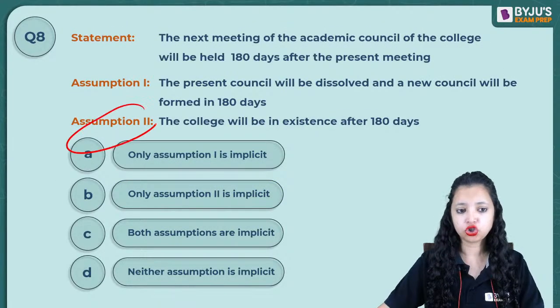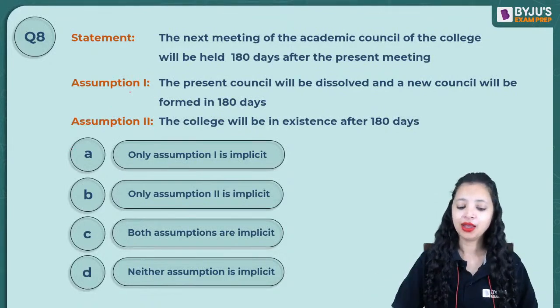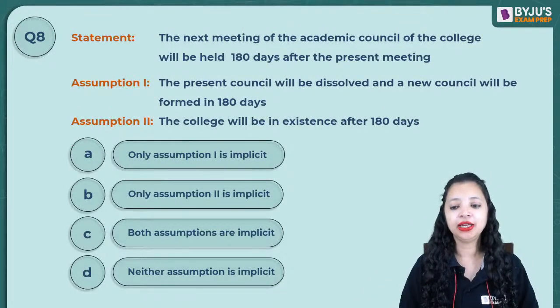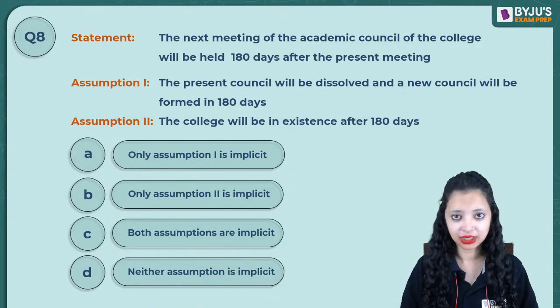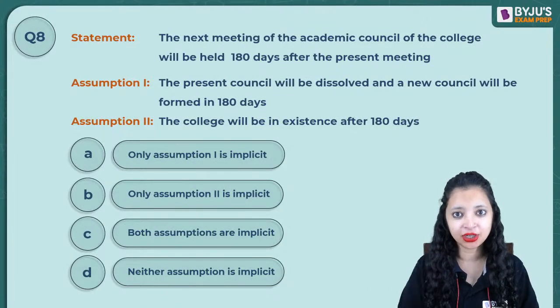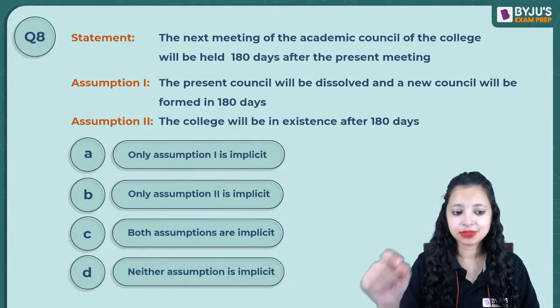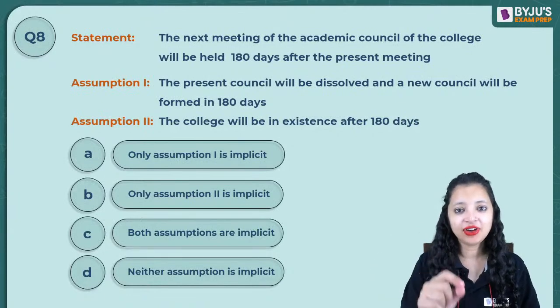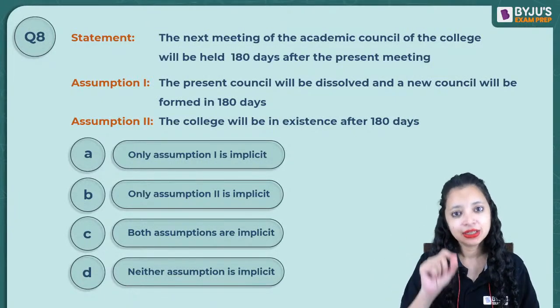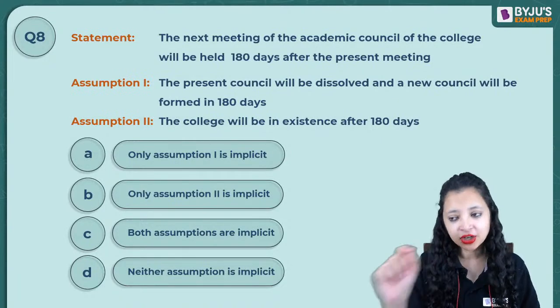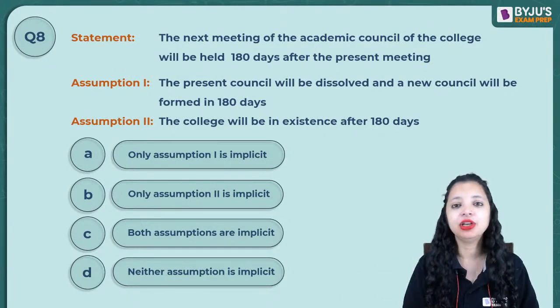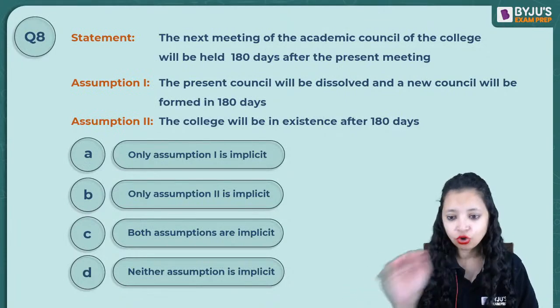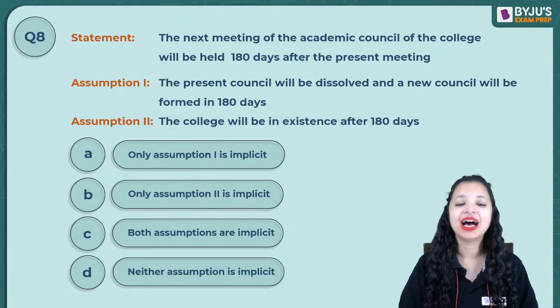This was also a doubt with somebody. I'll explain this again. Diya, if I say, I will take my Hindu editorial class for 2023 tomorrow, does that mean I'll be working for BYJU'S Exam Prep tomorrow? It means that, right? That's exactly why I'll be taking my 2023 Hindu class for CLAT aspirants tomorrow. If I was not working, I would not be able to take that class. If I say the next meeting will be held after 180 days, I assume that college will be functioning for 180 days when the next meeting will be held. If the college does not exist, no meetings will be held. That's how you find the answer here.